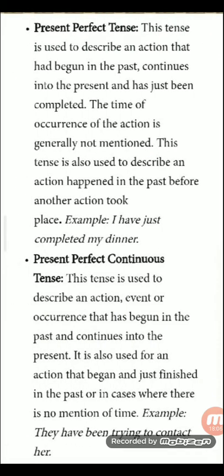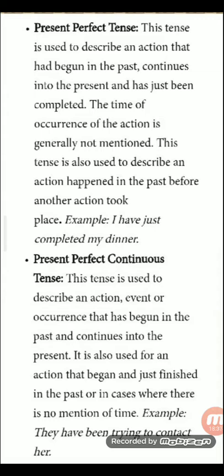Now we are coming to present perfect tense, children. This tense is used to describe an action that has begun in past. Present perfect जो past में शुरू हो चुका था अभी भी चल रहा है, continues into the present and has just been completed और वो complete अभी अभी हुआ है. So the time of the occurrence of an action is not mentioned. मतलब अभी अभी, कब? 5 मिनट पहले, 10 मिनट पहले नहीं, अभी अभी.